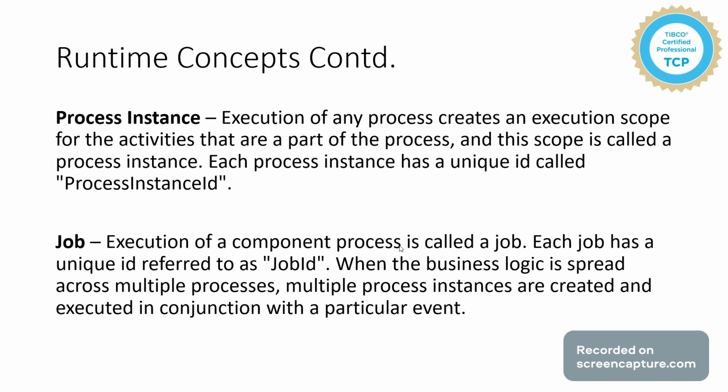And it will also have a unique ID referred to as the job ID. The key difference between process instance and job is that the job ID is unique across the process instances that are part of the flow, whereas the process instance ID will be unique for each of the processes that is present as part of this flow. So a subprocess will have a process instance ID, whereas the main component process will have the job ID.